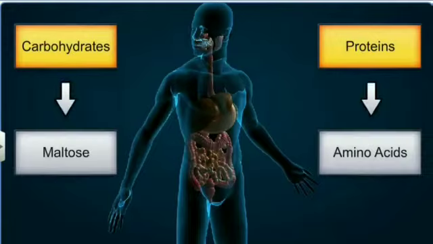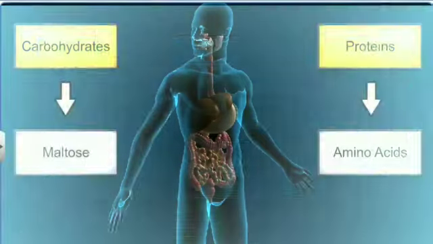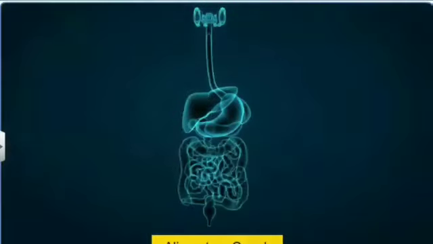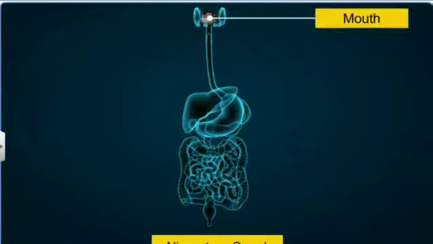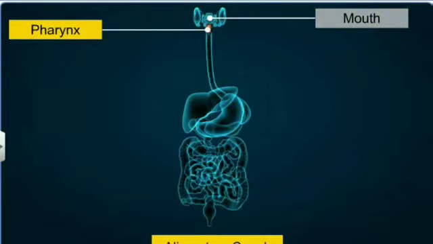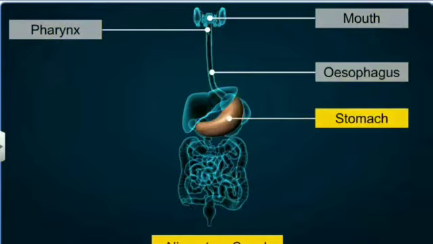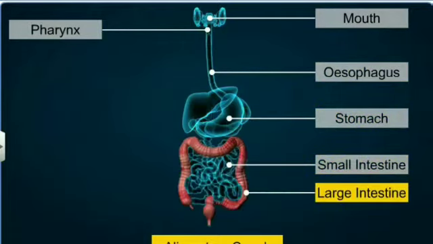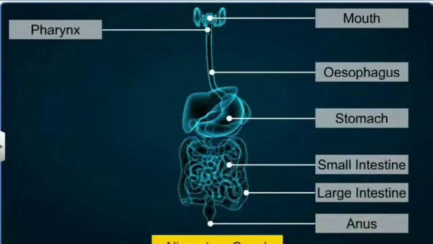Our digestive system comprises the alimentary canal and the digestive glands. The alimentary canal is a long pathway from mouth to anus. It includes organs such as mouth, pharynx, esophagus, stomach, small intestine, large intestine, and anus. The anterior opening of the alimentary canal is called the mouth.